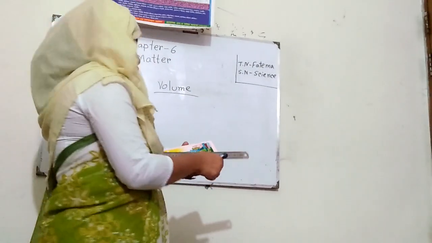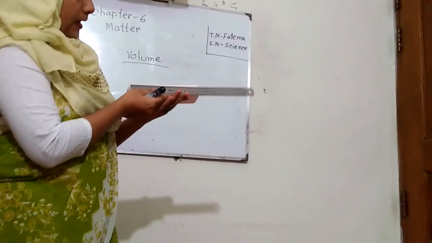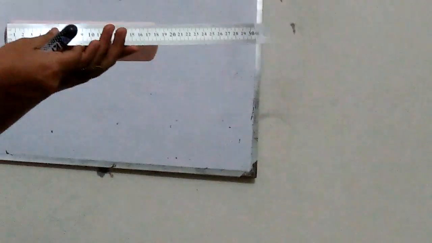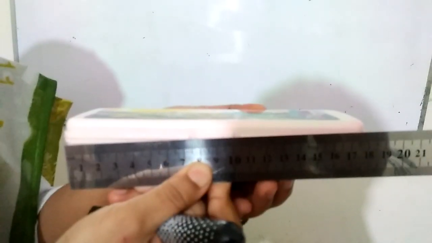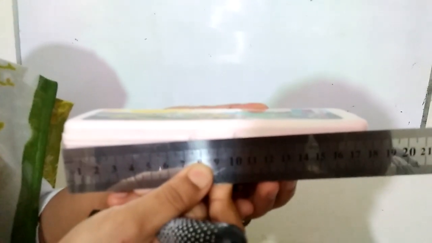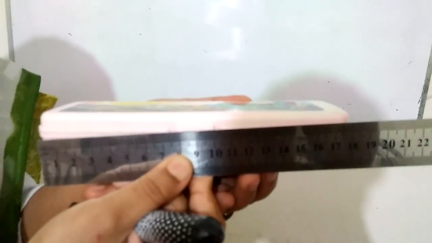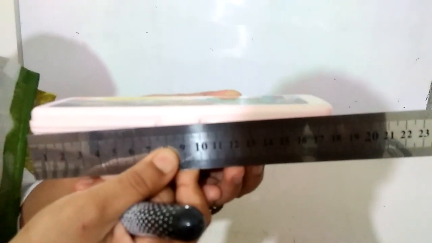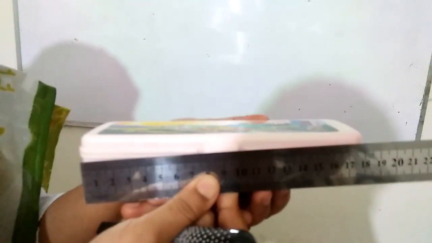So at first, I want to measure its length. Look, I am measuring its length and I have seen here is 17 centimeter length. Look, it's 17 centimeter length. That means the box's length is 17 centimeter.